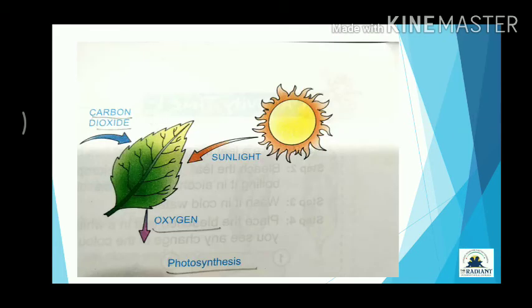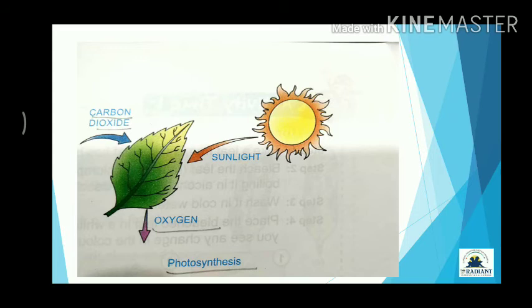See, as we breathe in oxygen and breathe out carbon dioxide, in the same way, this food making process is called photosynthesis. In the photosynthesis process, the plant or leaf breathes in carbon dioxide and breathes out oxygen.